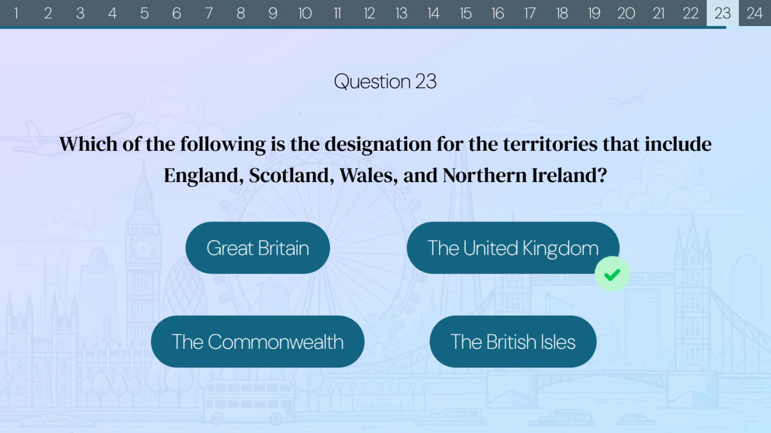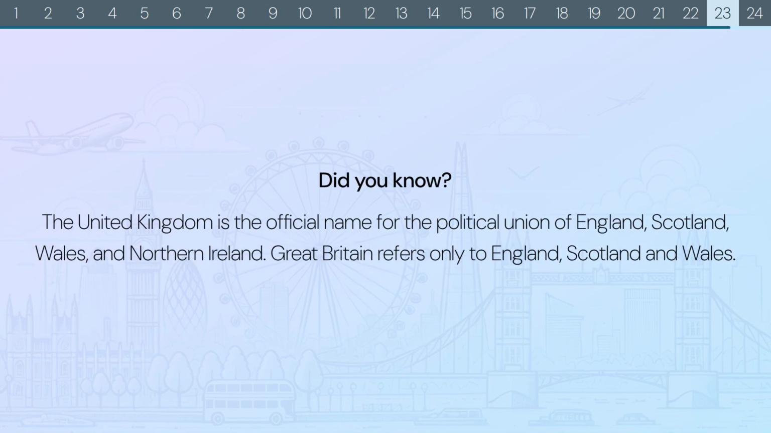The correct answer is the United Kingdom. Did you know? The United Kingdom is the official name for the political union of England, Scotland, Wales, and Northern Ireland. Great Britain refers only to England, Scotland, and Wales.